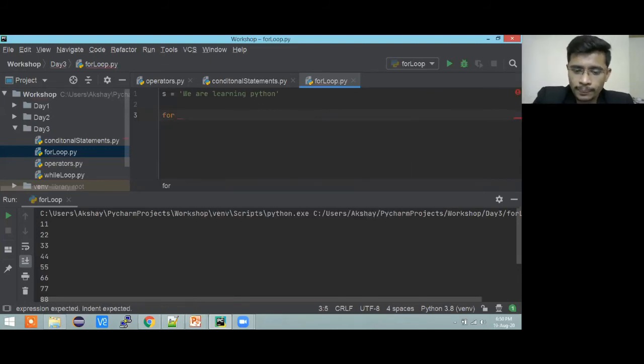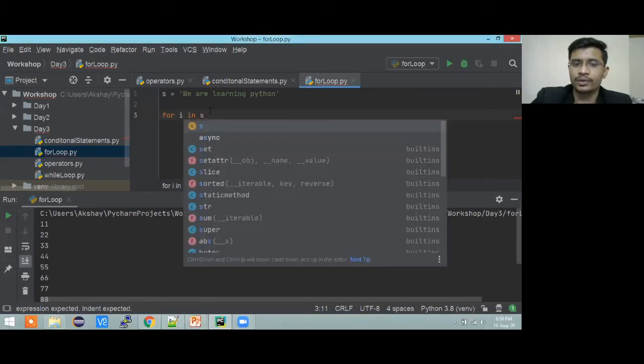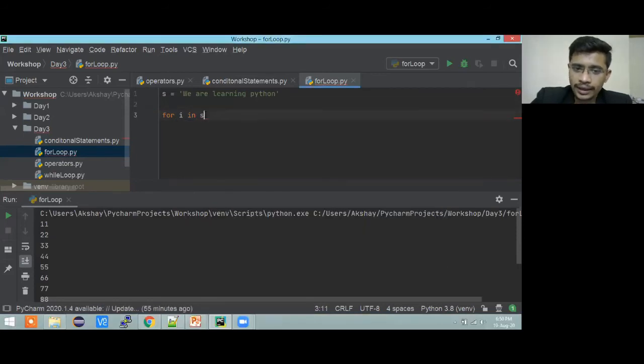For i in, now here we will not put range. Range will be only for numbers. Try to understand this point. Range will be only for numbers, so range will not be there. In this case you are going to use the string directly. For i in s, and here we go.